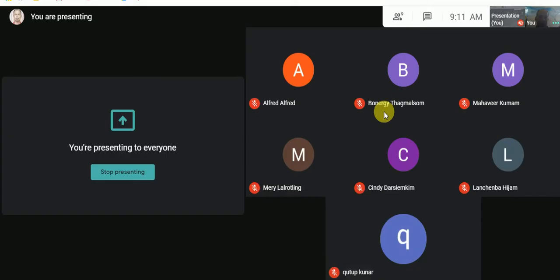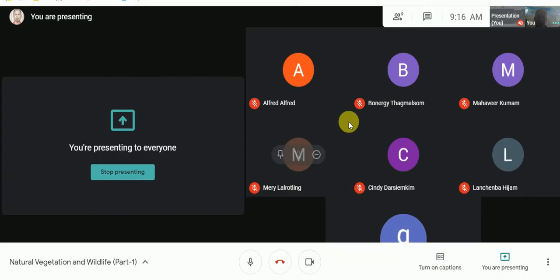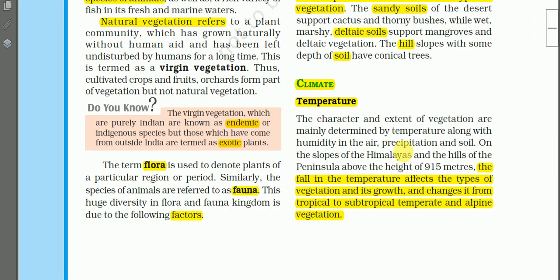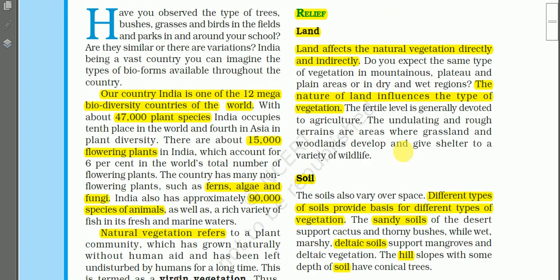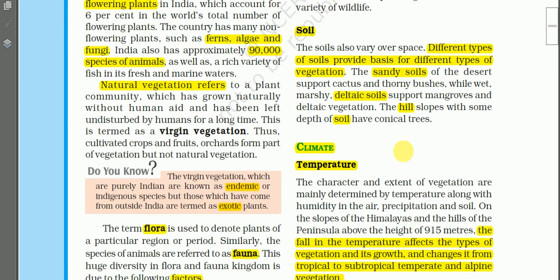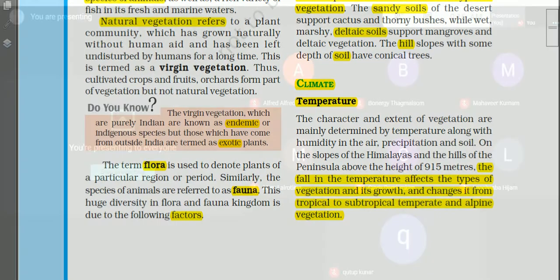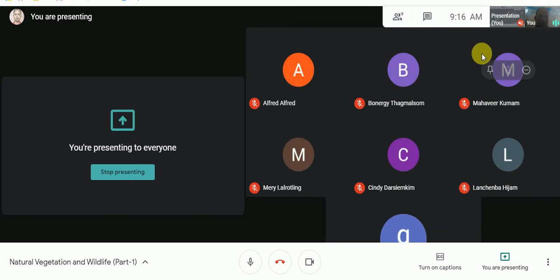Up to here, any question regarding soil and land? Any question regarding soil and land? So if you don't have a question, then let me continue.